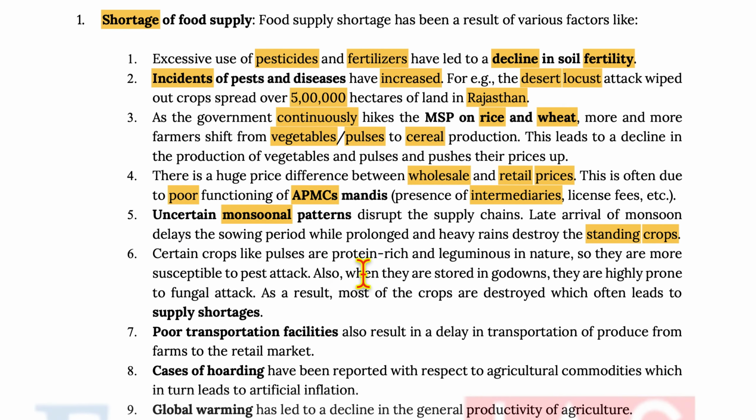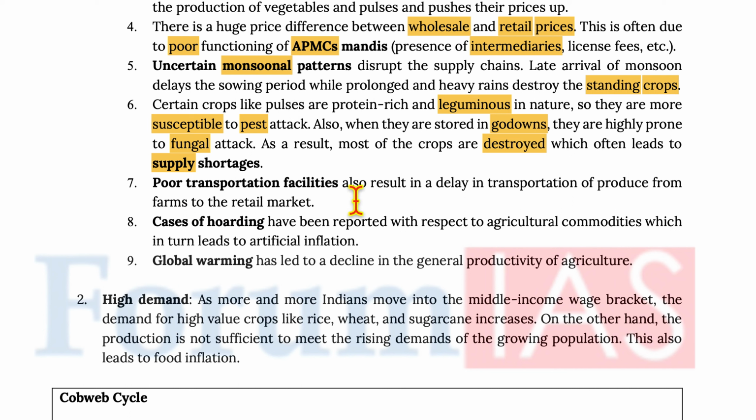Certain crops like pulses are protein rich and leguminous in nature, so they are more susceptible to pest attacks. Also, when they are stored in godowns, they are highly prone to fungal attacks. As a result, most of the crops are destroyed, which often leads to supply shortages. Now, poor transportation facilities also result in delay in transportation of produce from farms to the retail market. Cases of hoarding have been reported with respect to agricultural commodities, which in turn leads to artificial inflation. Global warming has led to a decline in the general productivity of agriculture.